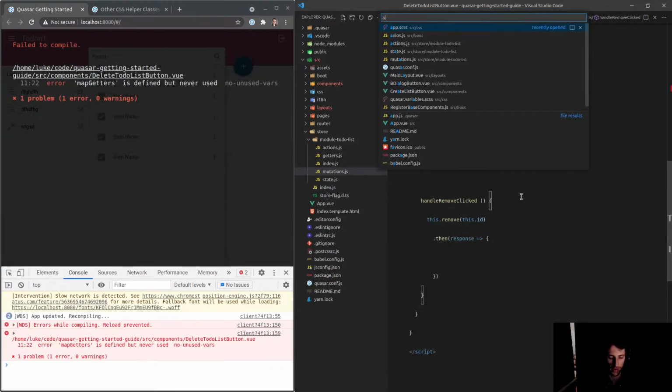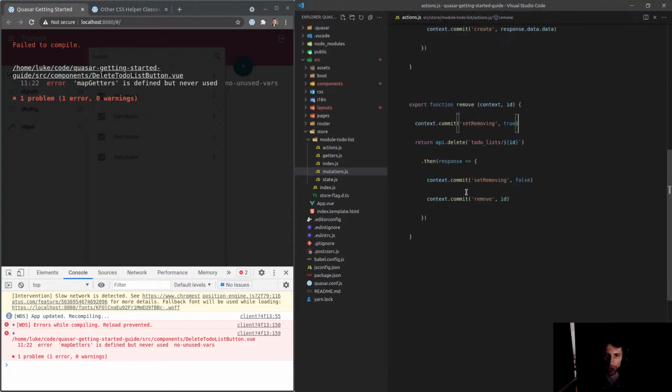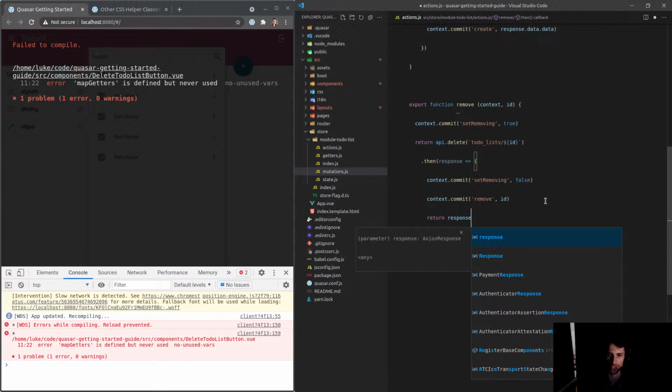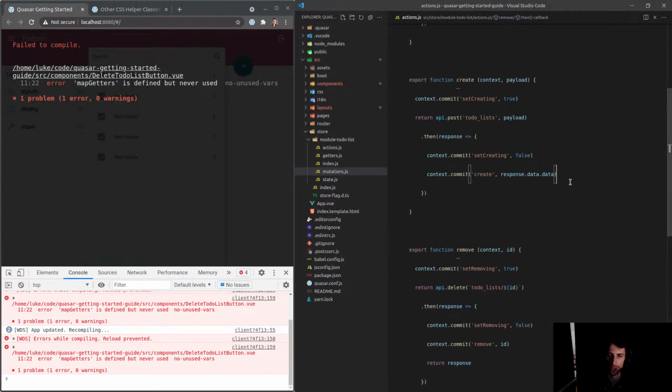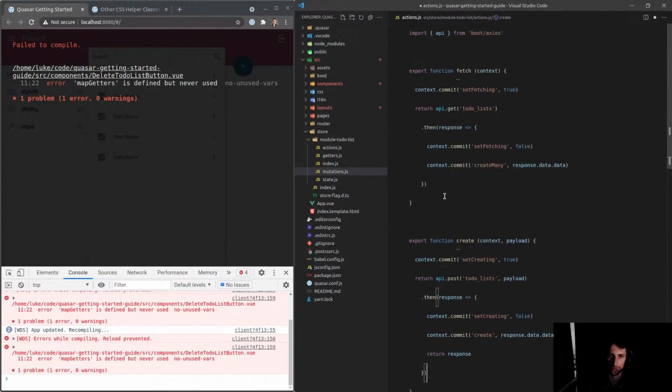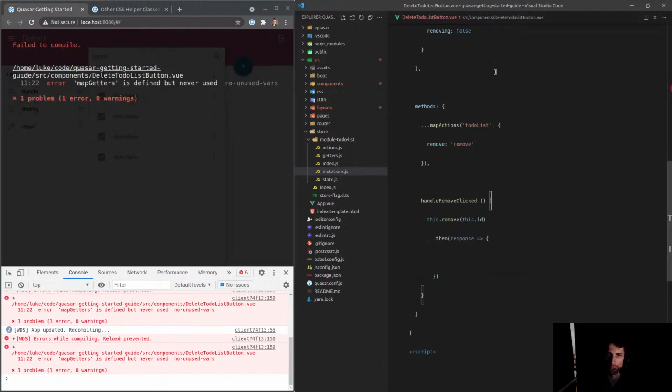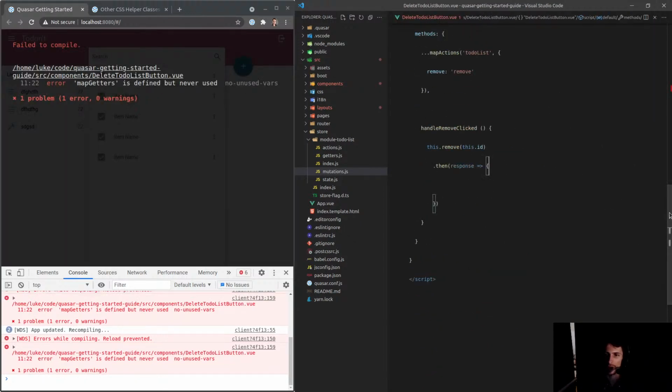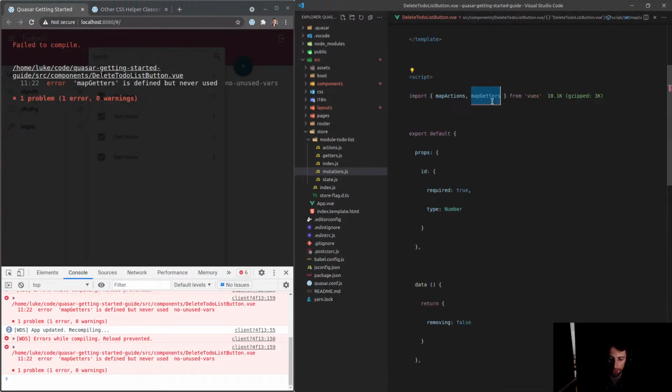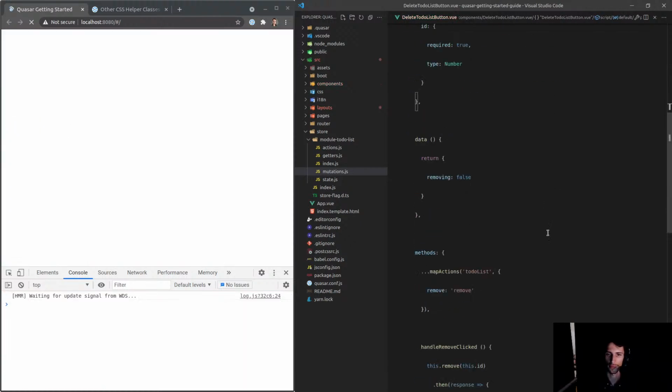And let me just go into my actions to check if I actually have the response to play around with. No, I don't. I really should be returning it here. Return response. It's pretty important you do that in your promises. Return your response. Let's do it there as well. There. Yep, sweet. All right, what's the problem it's got? Map getters. Yeah, we're not using that anymore.